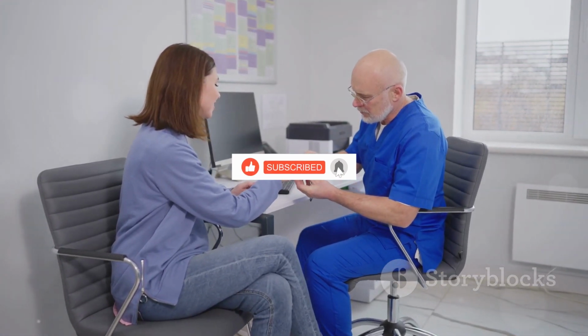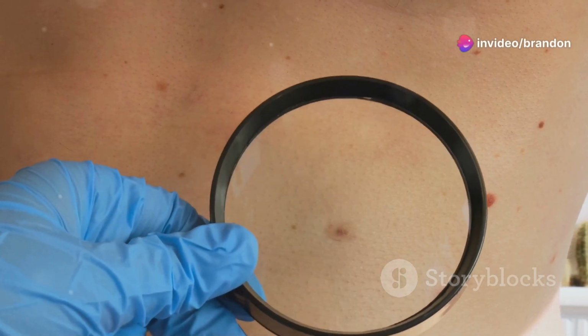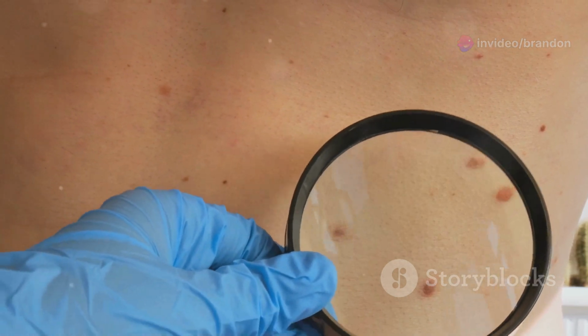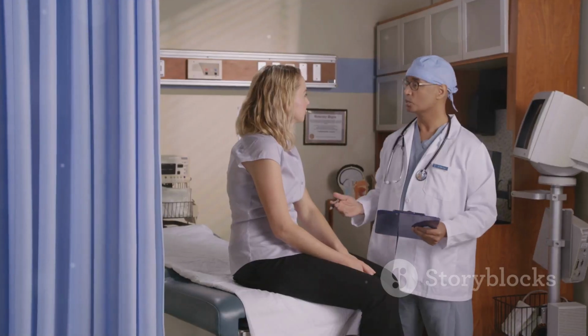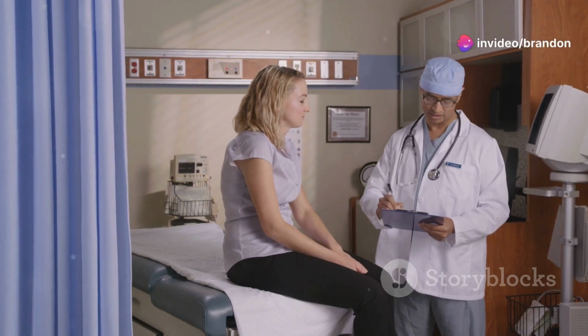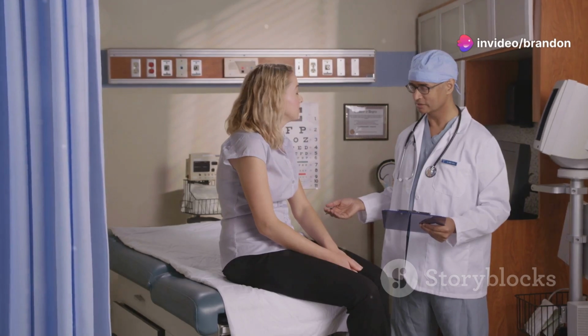Skin changes. These changes can be subtle or very noticeable. Any unusual changes in skin color, texture, or the appearance of new moles or growths should be checked by a doctor. Changes in bowel or bladder habits. These can be significant indicators. Persistent diarrhea, constipation, blood in the stool, or changes in urinary frequency or urgency can be warning signs. These symptoms should be taken seriously.